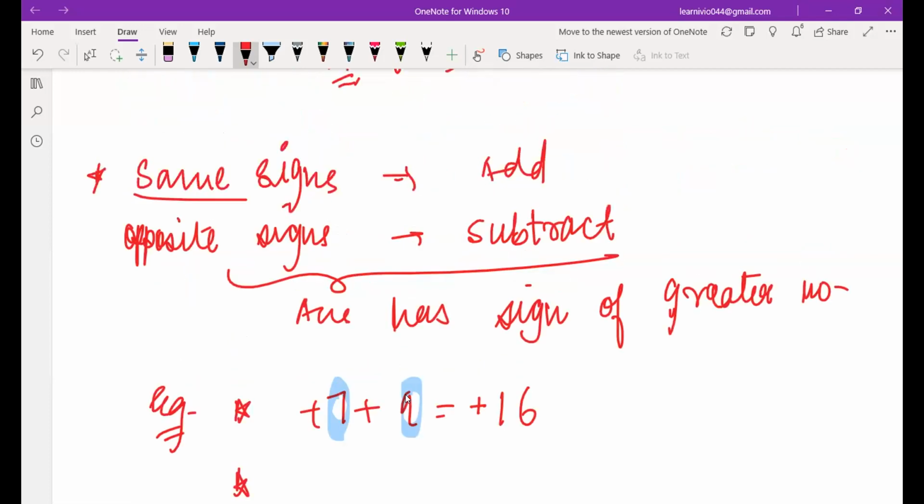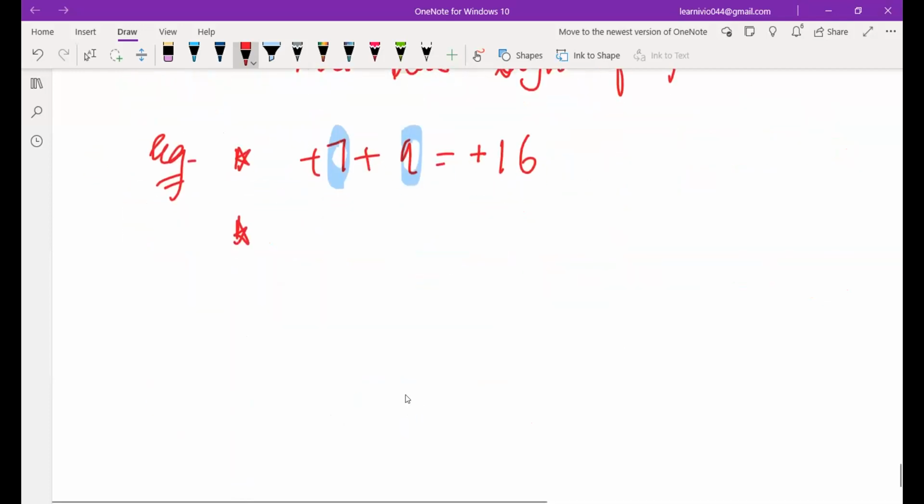So we are talking about same signs firstly. Let's suppose I have the numbers minus 6 and minus 4. What kind of signs do 6 and 4 have? Both of them have a negative sign. Are they similar signs or opposite signs? You have similar signs, so you're going to add the numbers. You add 6 and 4 and tell me what is your answer. 10. And you put the sign of the greater number, so you put minus. So that is why your answer is minus 10.